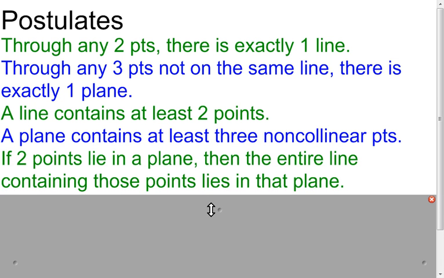If I go down, this one is sometimes referred to as the flat plane postulate, because when you read it, it says if 2 points lie in a plane, then the entire line containing those points lies in that plane. What I like to think of here is take a sheet of paper that would represent your plane, put 2 points on it, don't care where you put them, and then make a line go through those 2 points.